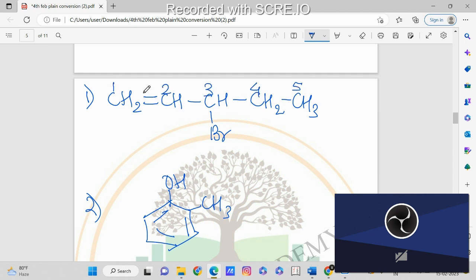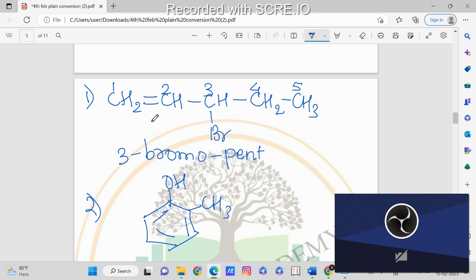Now this is the 5 carbon chain, so the name will be pentane. But since we are having a double bond, it will be pentene. Double bond at first carbon, so it will be pentene. But before that we are having a substituent, so we have to write the substituent first. How will you write the substituent? Since the bromine is at the third carbon, we will write 3 bromo. Okay, 3 bromo pent. Why pent? Because we are having 5 carbons.